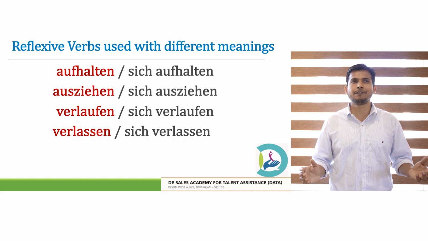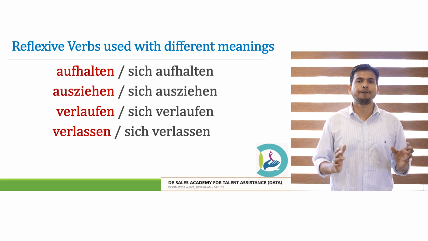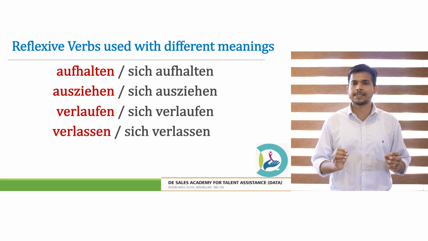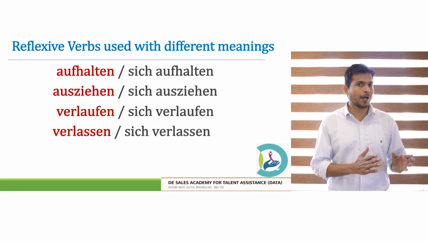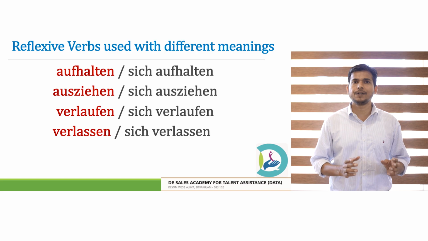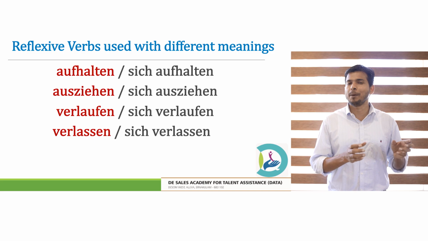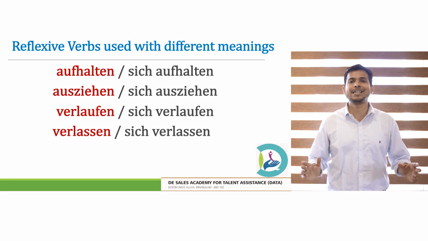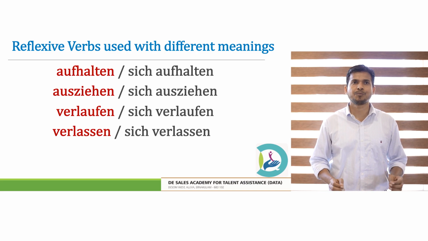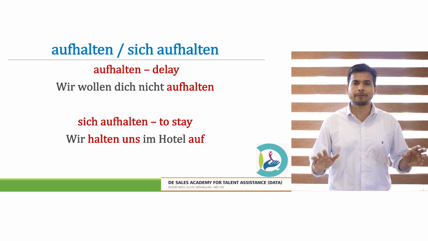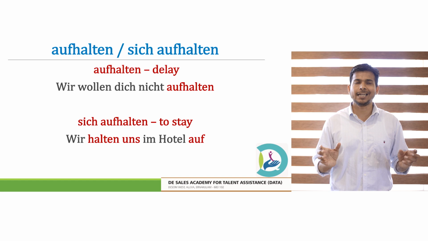And some of these important verbs are aufhalten versus sich aufhalten, ausziehen versus sich ausziehen, verlaufen versus sich verlaufen, verlassen versus sich verlassen. Let's go through to understand the meaning of these verbs when they are used reflexively as well as non-reflexively. Aufhalten. When the verb aufhalten is used non-reflexively, the meaning is to delay.